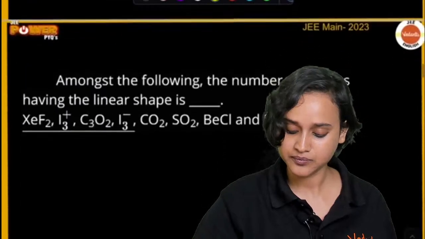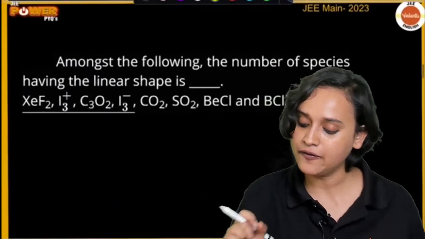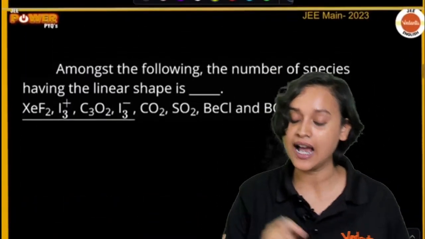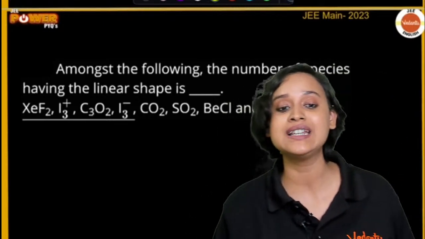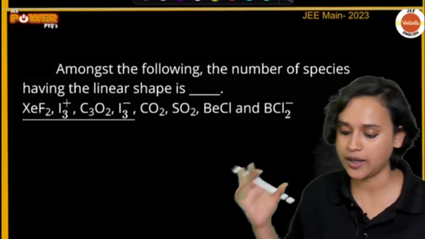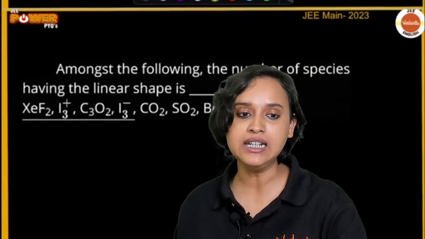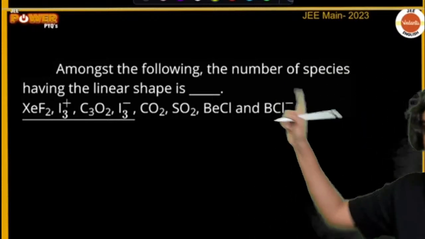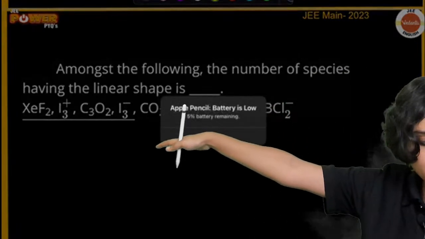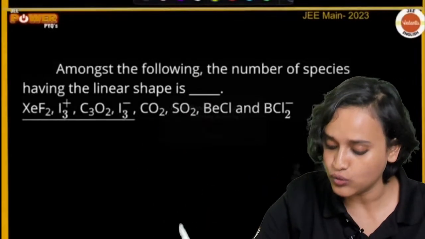Next question. Amongst the following, the number of species having the linear shape is. We need to find out which one of these have linear shape, guys. So, chalo, let us draw the structure again. First of all, the number 1 structure that we are going to do is for XeF2.